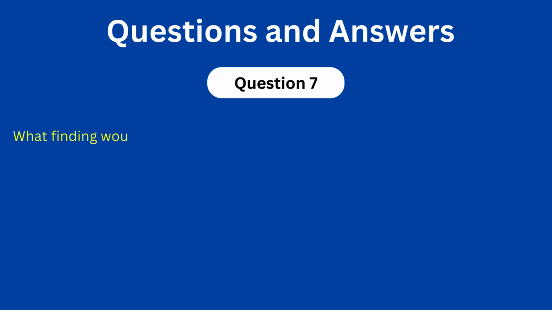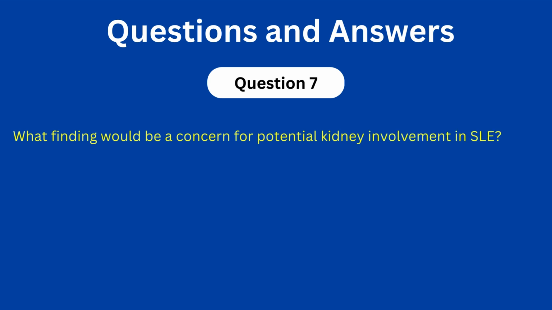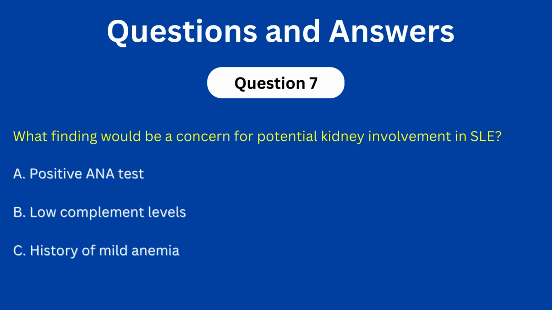Question number 7. What finding would be a concern for potential kidney involvement in systemic lupus? A. Positive ANA test. B. Low complement levels. C. History of mild anemia. D. Joint pain. The correct answer is B.